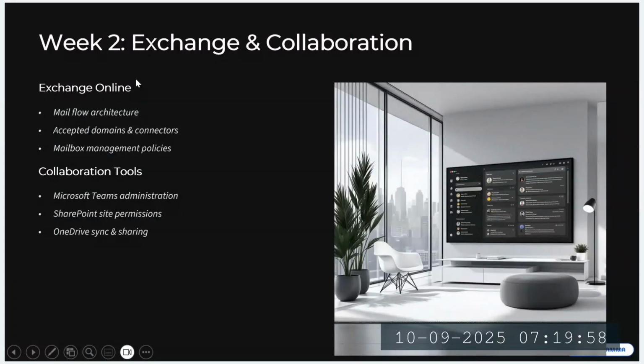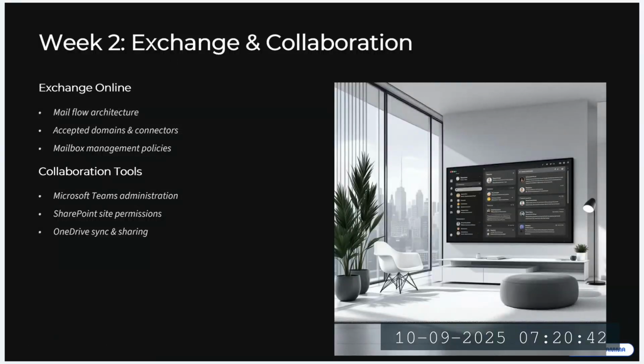In Exchange Online, we are going to understand how to develop mail flow architecture, how it relates to the enterprise setting, and how end users are receiving and sending these emails, what the different types of accepted domains and connectors are and how to configure them, and what the different management policies are, such as the default size of a mailbox, what the retention policies could be, how different email sizes are configured, and what attachments we are going to allow. All of this is going to be understood under mailbox management policies.